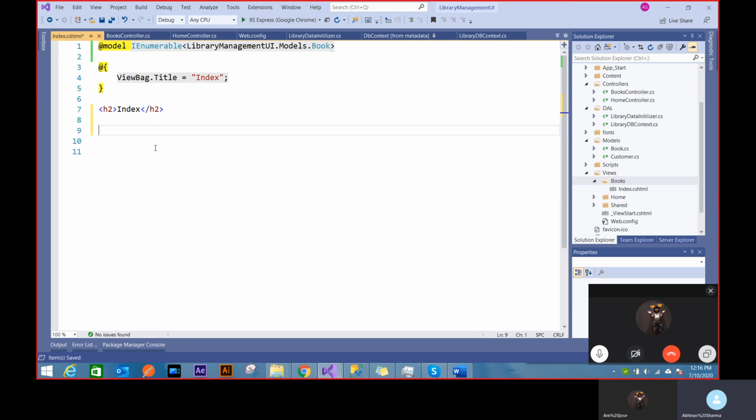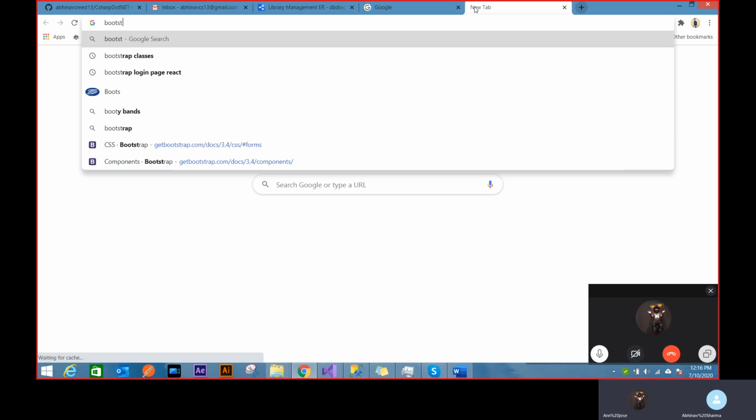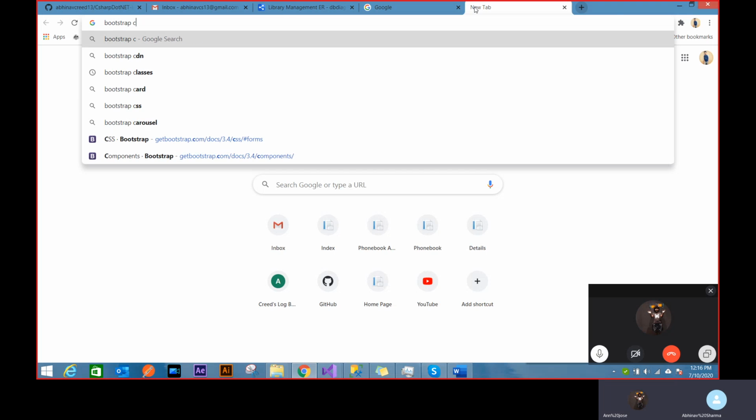So let's call this Books Management, this page, and let's create a table. Now I'll be working with Bootstrap. So that's where you see Bootstrap entering the picture. Let me open Bootstrap classes.